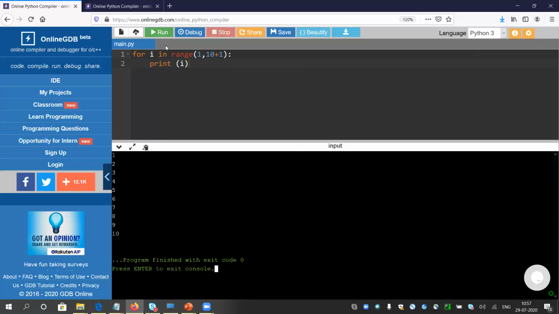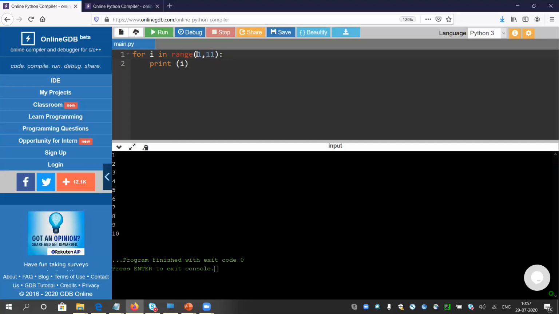Look, it is giving 1 to 10. You do not need to write 10 plus 1. If you can remember that one extra value thing, you can write 1 comma 11 itself. Let me run once again. This is the starting value and this is the ending value plus 1.